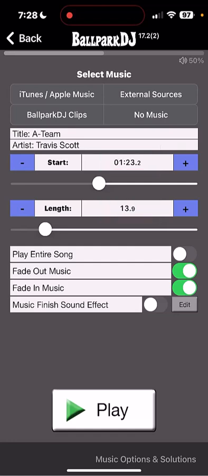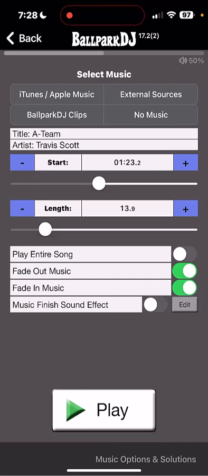On the Edit Music screen, you'll notice that the start and length times are displayed in minute, second, and tenth of a second format. You also have a fade in music in addition to the fade out music that's always been there. But that fade in music is very convenient if you're starting the song anywhere other than the beginning of the song. You'll also notice a bigger play and stop button at the bottom.